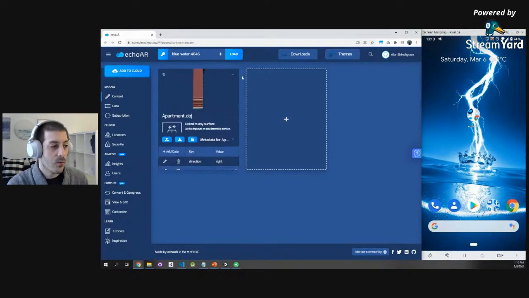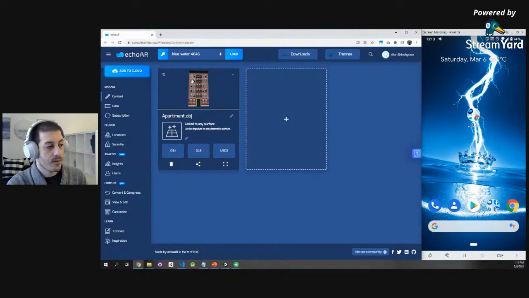Okay, so we saw mobile, we saw web, we saw Unity. Now, everything we saw so far was basically a similar technology. The camera recognizes the floor and overlays data on top of that. That's what we call surface detection. Another technology that we support is image recognition. Basically, the camera recognizes an image and overlays content on top of that. So let's see how that works.